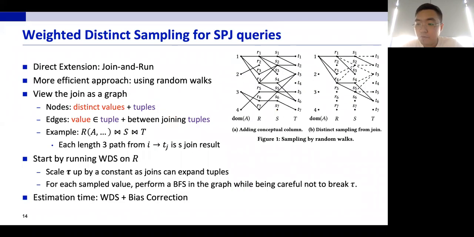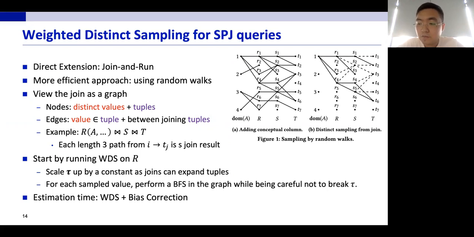And now let's move to SPJ queries. There are no existing solutions except for the trivial upper bounds, which are derived from the join sizes. Of course, if we calculate the join result, and then we run our weighted distinct sampling algorithm on the join result, we can solve the problem. But usually the join itself is the most time-consuming part. So we plan to do much faster.